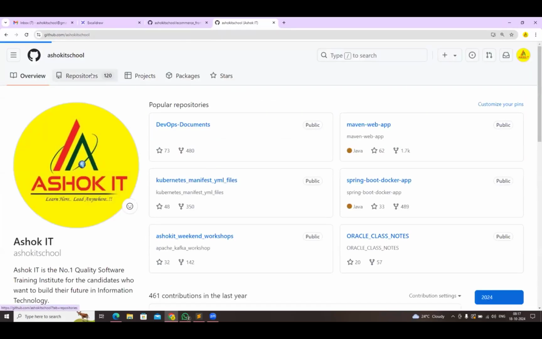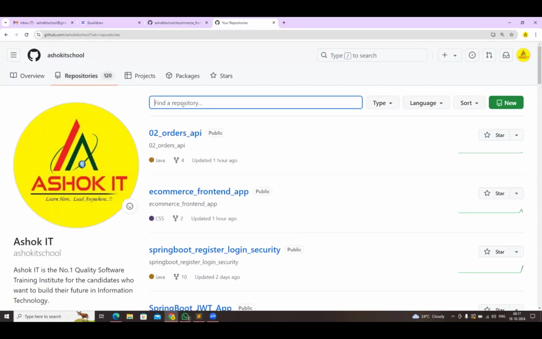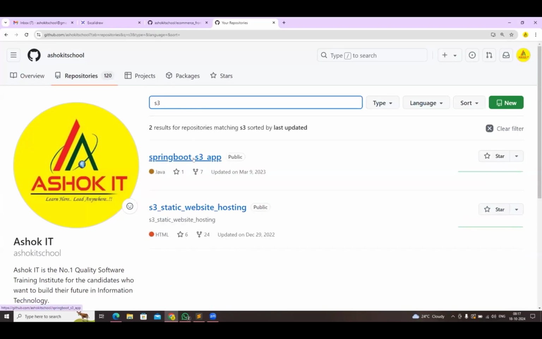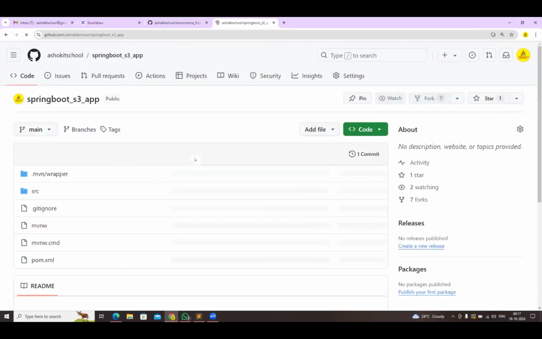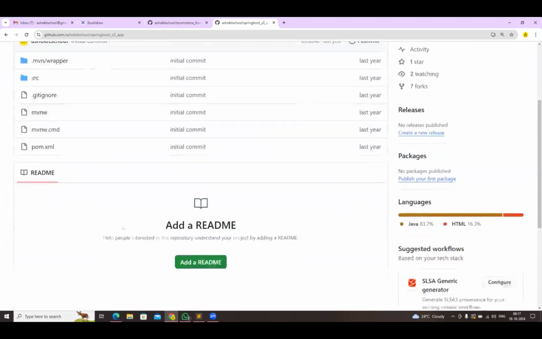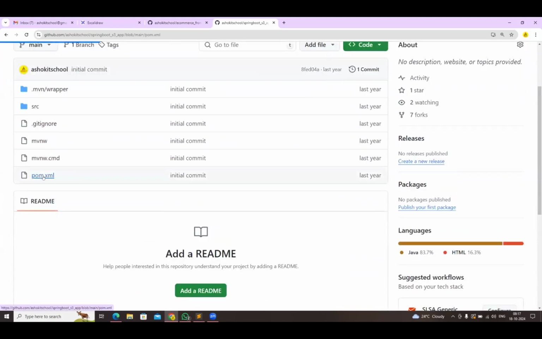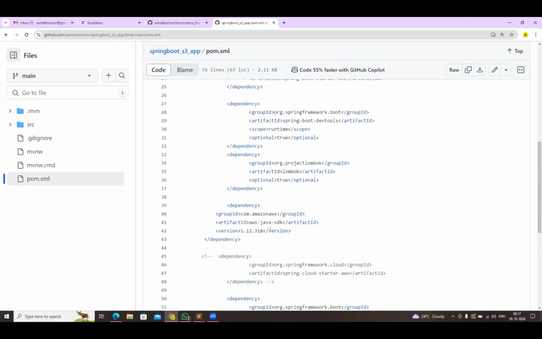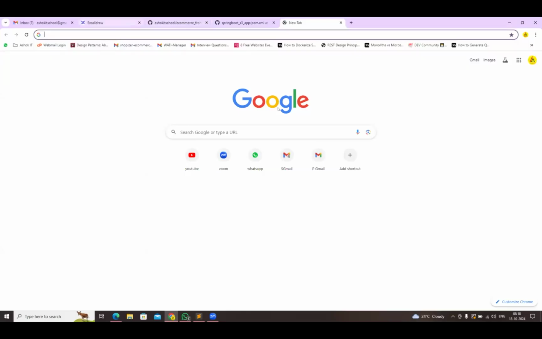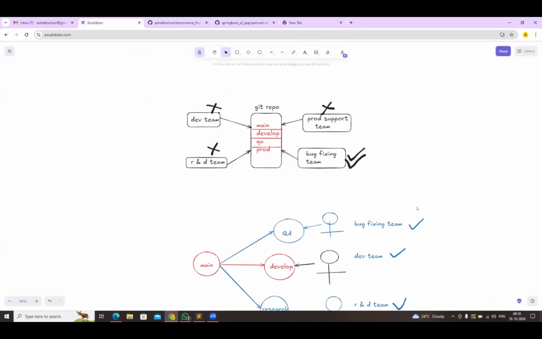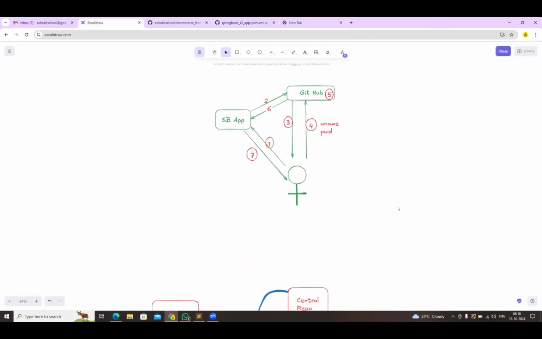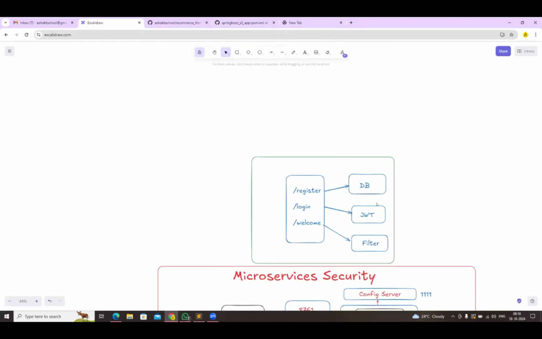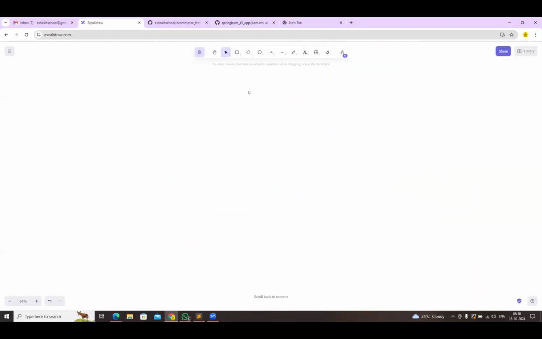I have already done one POC on that, and it is there in our Git repository: Spring Boot S3 application, showing how we can communicate with the AWS S3 bucket in order to upload a file. In the pom.xml, we need to add one dependency, the AWS SDK dependency. Our Spring Boot application is generating the PDF file by using the iText API. Then we need to create one bucket in S3.